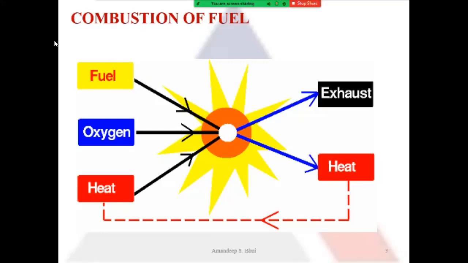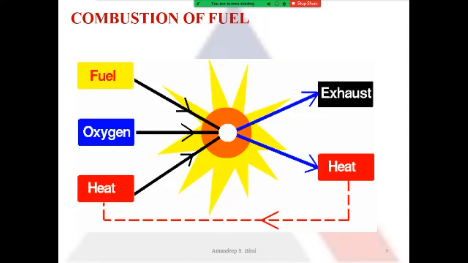So you can see that we gave fuel, oxygen and heat, and in the center combustion takes place. The byproducts of combustion are exhaust gases, the smoke, the flue gases that are released, plus a lot of heat is released. Now that heat is used again for combustion of the wood, so auto combustion starts.